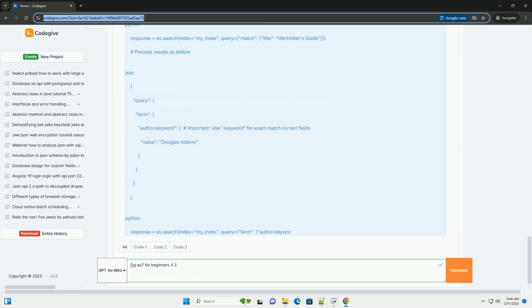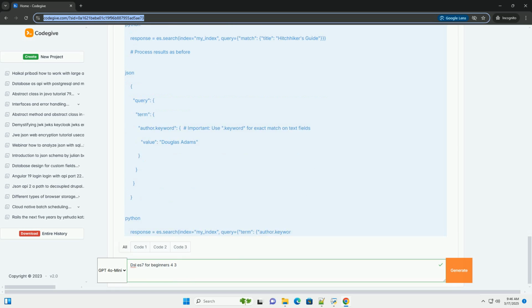Explicit mappings versus dynamic mappings. Dynamic mappings. Elasticsearch can automatically create mappings based on the data you index. This is convenient for getting started, but it's generally recommended to define explicit mappings for production environments. Explicit mappings. You define the mappings explicitly before indexing data. This gives you full control over how your data is indexed and searched.